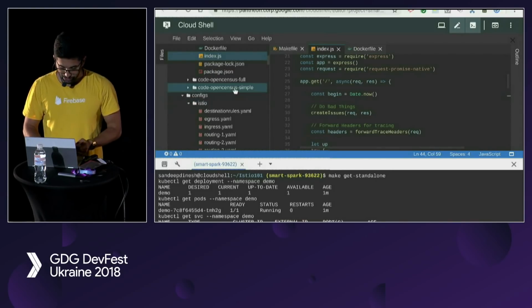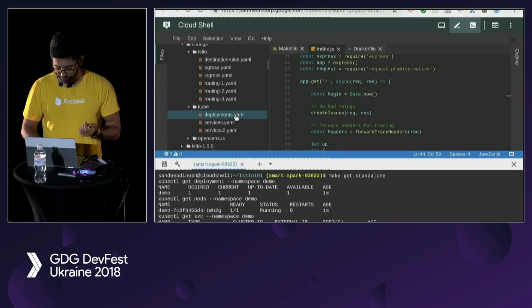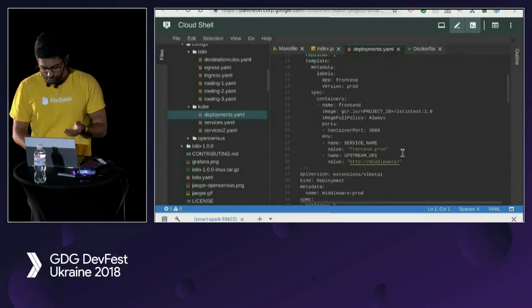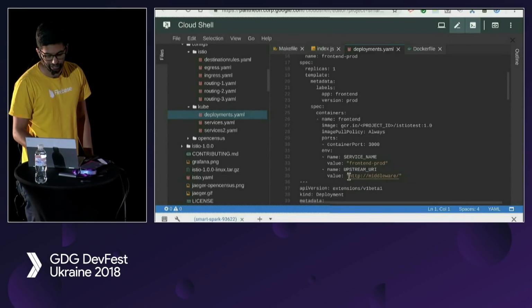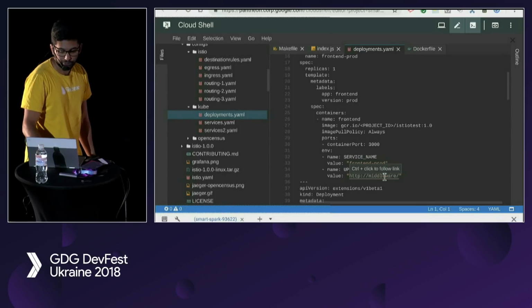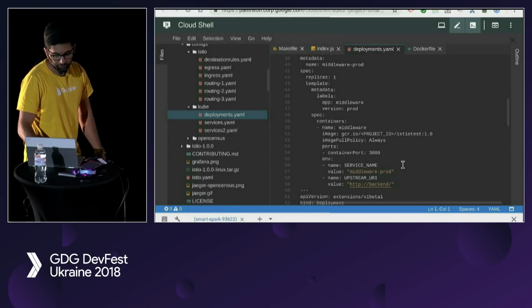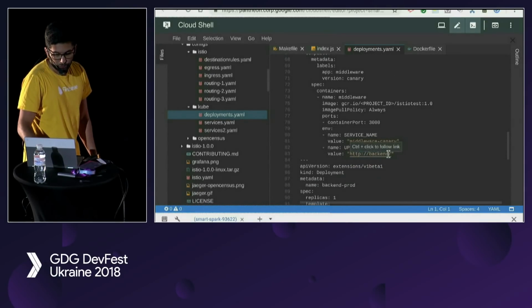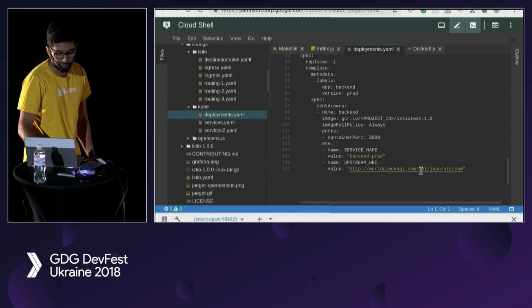So the way we're going to do that is use 3 different deployments and 3 different services. So if I go to this deployments.yaml, again, very important license. And then what we're going to do is basically run 3 deployments. And you can see here that our front end has the value middleware. And it gets this from the service. So we're using DNS-based service discovery, so we don't have to put in any IP addresses or anything like that. And then in the middleware, we're actually going to have 2. We're going to have a middleware prod, and then we're going to have a middleware canary. And both of them are going to talk to the backend. And then finally, the backend is going to talk to worldclockapi.com.